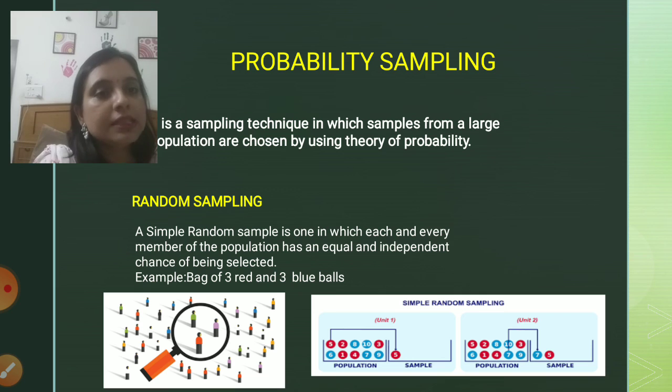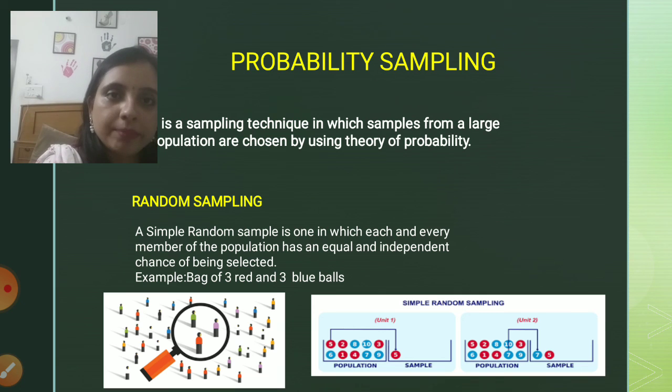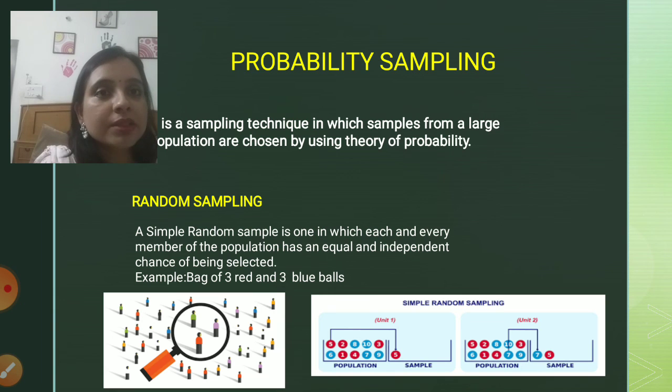We'll start with the first one, that is probability sampling. It is a sampling technique in which samples from a large population are chosen by using the theory of probability. I hope you must be familiar with the term probability. Still, we will discuss probability in detail in our further lectures. As of now, just try to understand the concept of probability sampling.